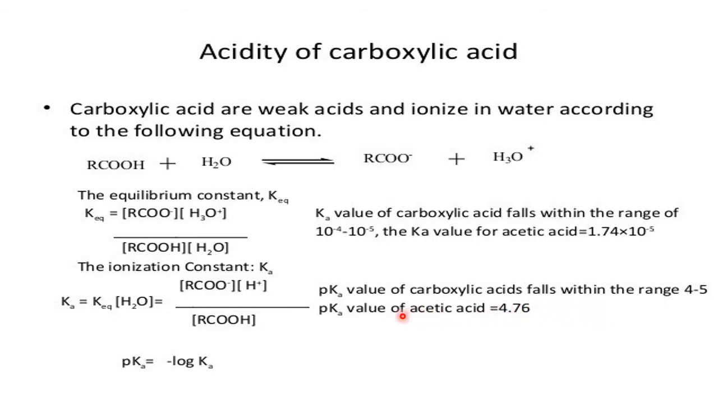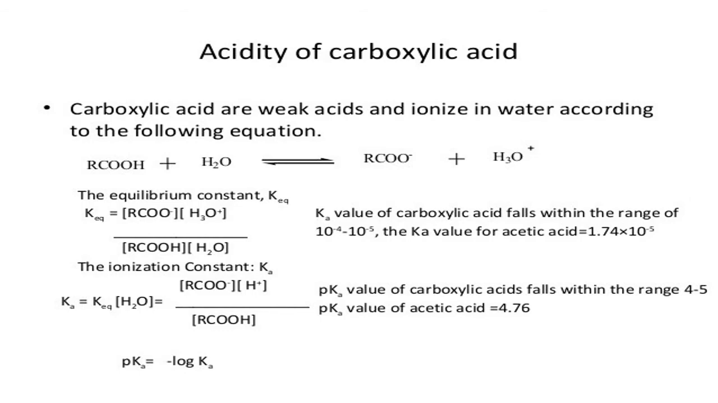One example is given here. The pKa value of acetic acid is 4.76. This indicates that carboxylic acids are not so strong acids. Strong acids are mineral acids, inorganic acids: hydrochloric, nitric, sulfuric. Carboxylic acids are organic. They are weak acids, mild acids. That's why we consume them in the form of water, fruits and vegetables. So their pKa values lie between 4 and 5.